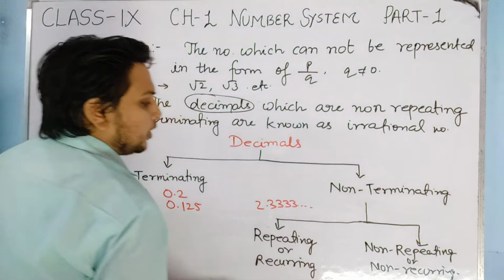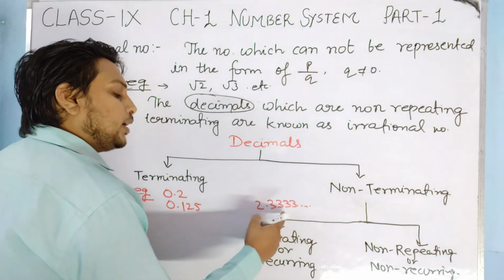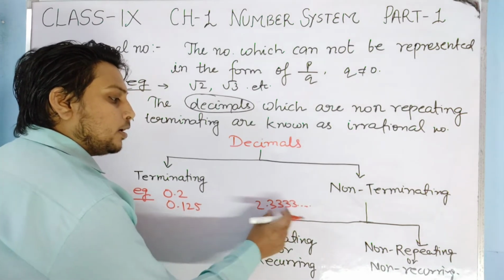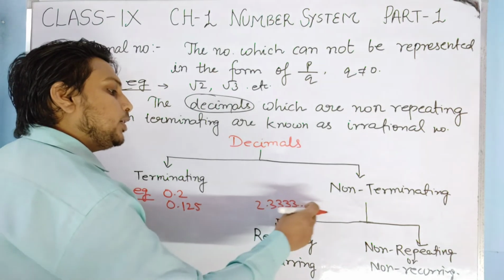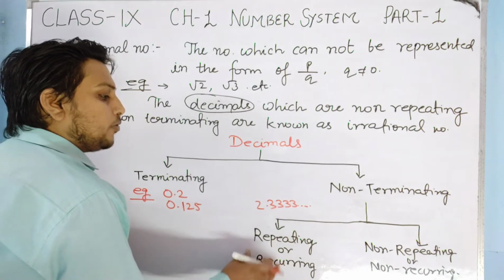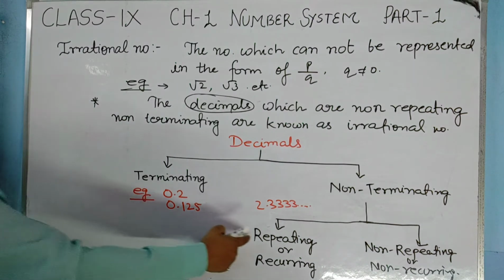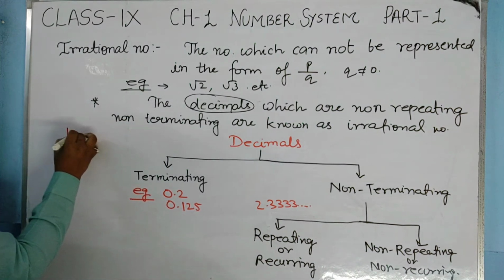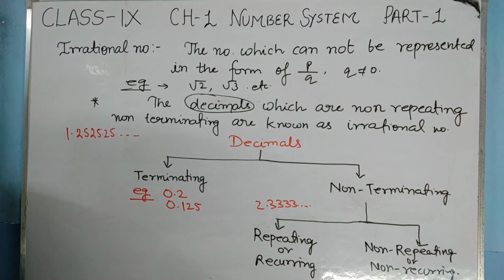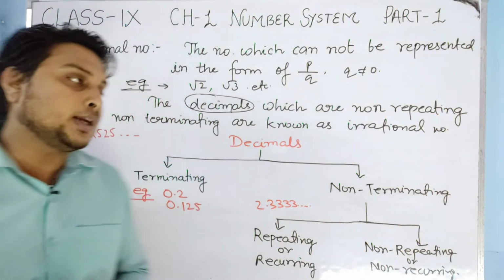Repeating means the type of decimal like 2.3333 and so on. This type of decimal is not terminating, but it is repeating. You can see 2.3333 and so on. So this type of decimal is known as repeating or recurring. A few more examples of repeating or recurring are like 1.252525 and so on. This is an example of repeating or recurring type of non-terminating decimal.